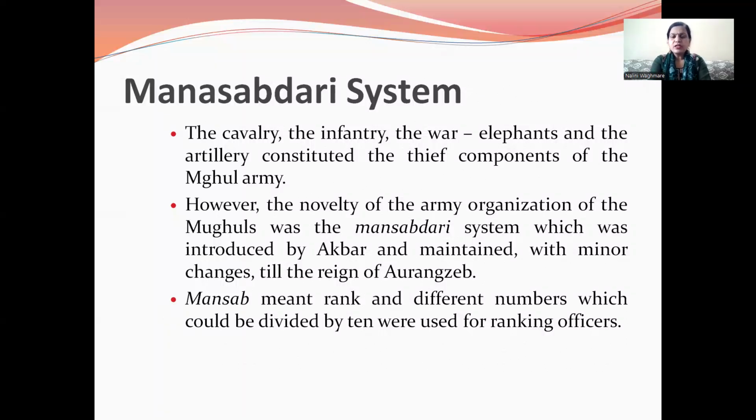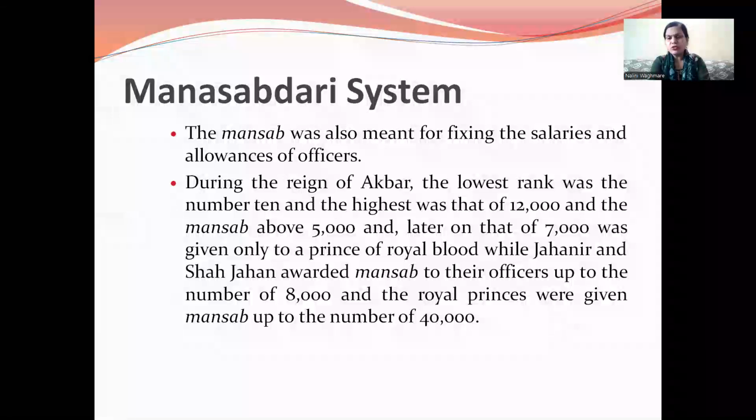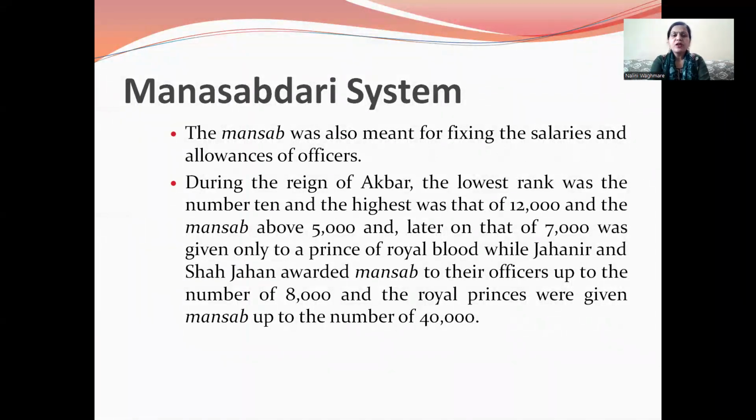Mansab meant rank, expressed in different numbers. The numbers were used for ranking officers according to their rank. Mansab was also meant for fixing the salaries and earnings of officers. During the reign of Akbar, the lowest rank was the number 10 and the highest was 12,000, and the Mansab of 5,000 and later on 7,000 was given only to princes of royal blood, while Jahangir and Shah Jahan awarded Mansab to their officers up to the number of 8,000. And the royal princes were given Mansab up to the number of 40,000.